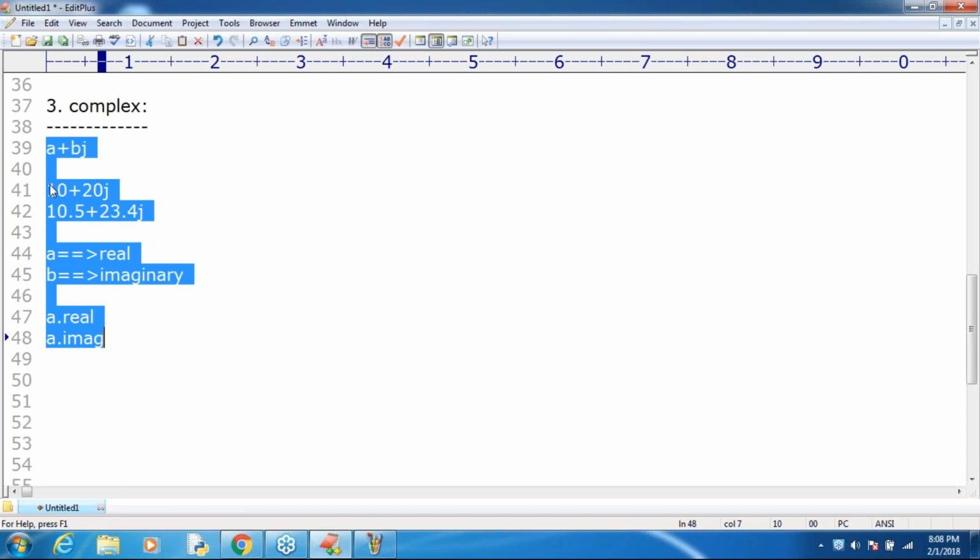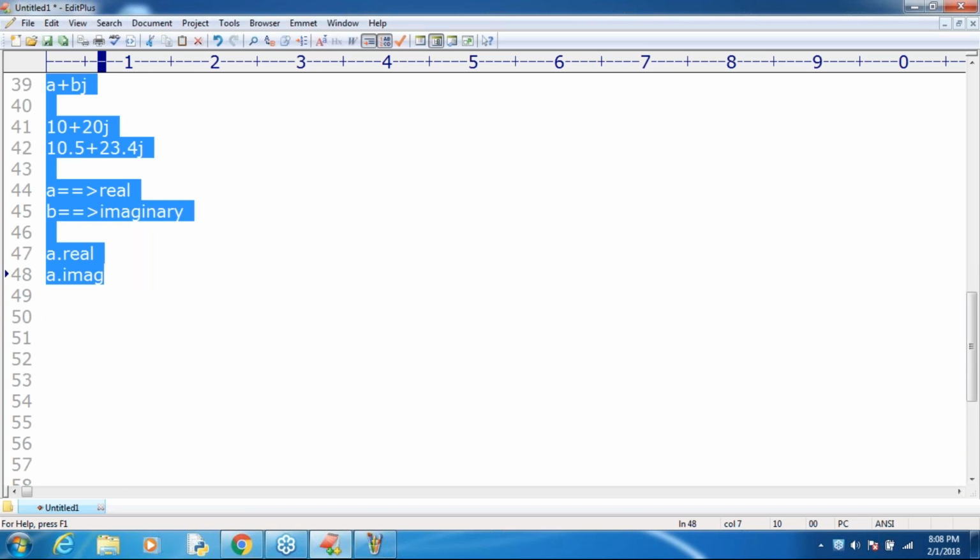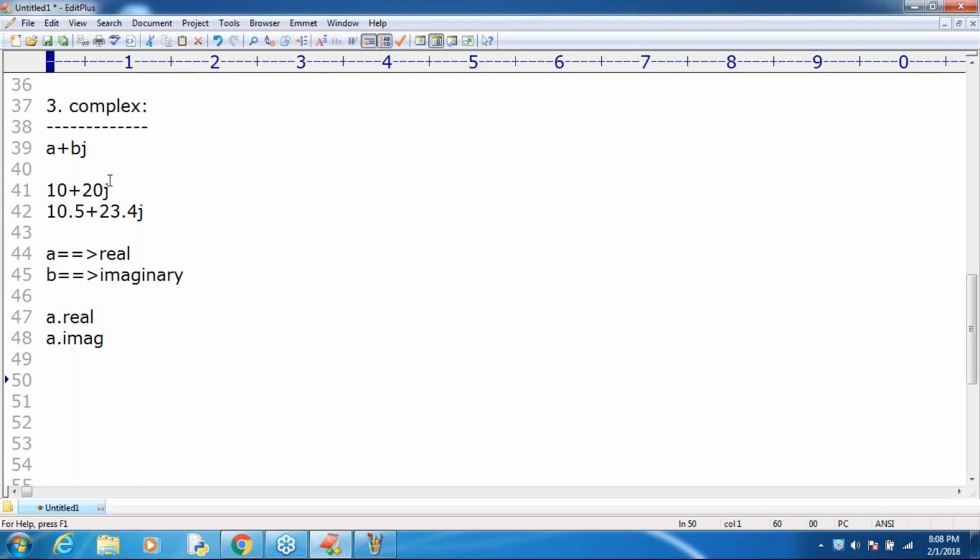It is not that frequently used in Python, only in specialized areas. This is what you should be aware of.